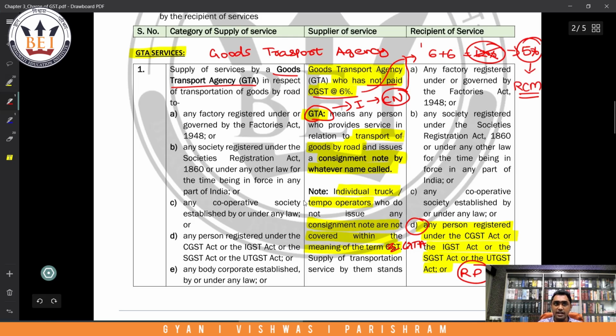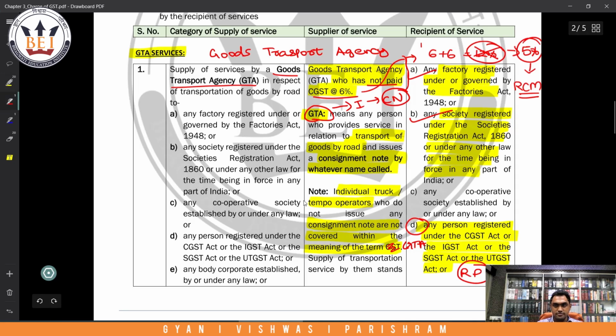But the following unregistered persons also get covered. Who are those? Any factory registered and governed under the Factories Act. That means they are not registered under GST Act, but they are registered under Factories Act. They will get covered in A point. Then B. What is B point? Society registered under the Societies Registration Act 1860 or under any law for the time being in force in India. So an unregistered society will get covered here. A registered person automatically will get covered under clause D.